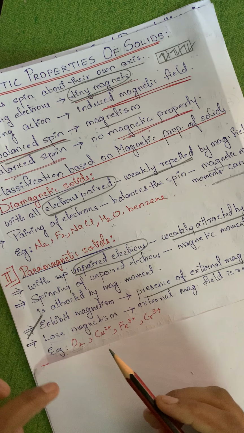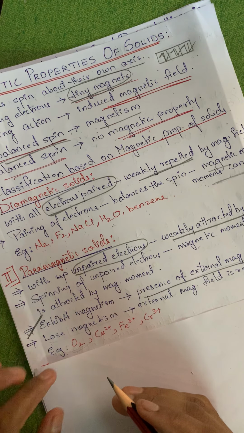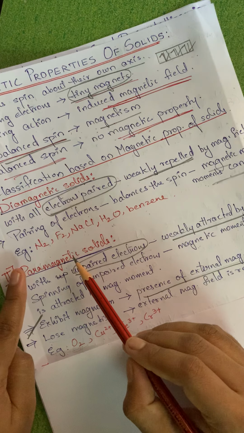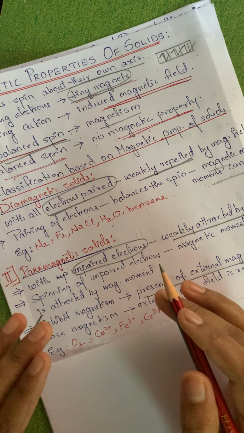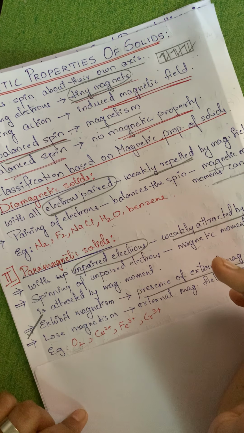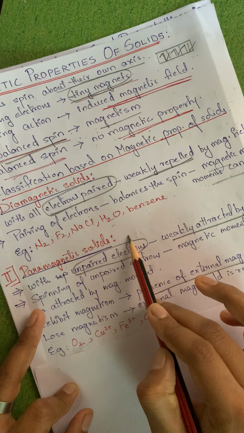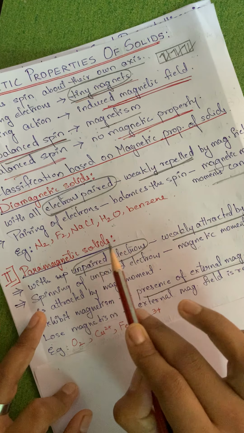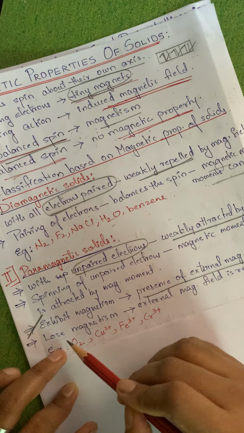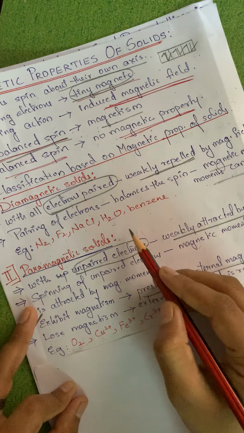Now, a ferromagnetic substance is similar to a paramagnetic substance, but there is one difference. If the number of unpaired electrons is less, we call it a paramagnetic substance. If the number of unpaired electrons is more, then it is a ferromagnetic substance. Paramagnetic solids are said to be temporary magnets, since they lose magnetism when the external field is removed. Hopefully, they are said to be what?